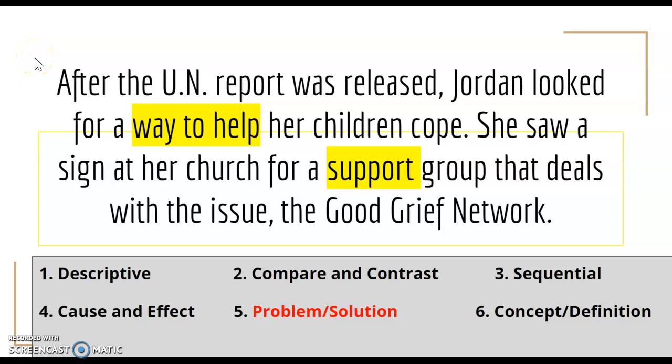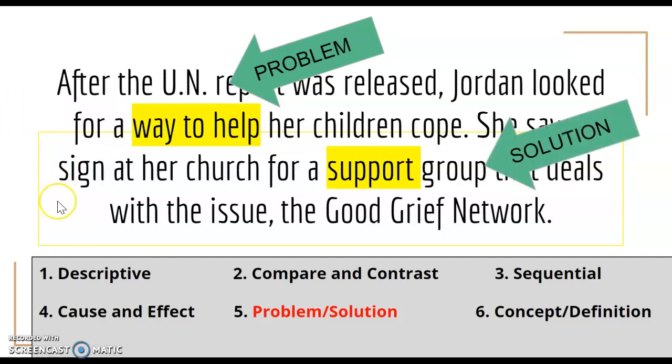Okay, hopefully you were able to identify that it is problem and solution. The beginning of the sentence states the problem, that there was this UN report released, and we know the UN report had pretty grim news for the future of our climate change situation. So that's the problem. And then the sentence says things like "way to help," and also it uses the word "support." So it's telling you that it's going to give some solutions, ways to solve the problem that her children were having trouble coping. And ultimately, the solution posed is that they join this support group. So this was a little bit of a tricky one because it was a complicated couple of sentences, but ultimately it's a problem: her children were having trouble coping with this news, and it's a solution: they joined a support group.